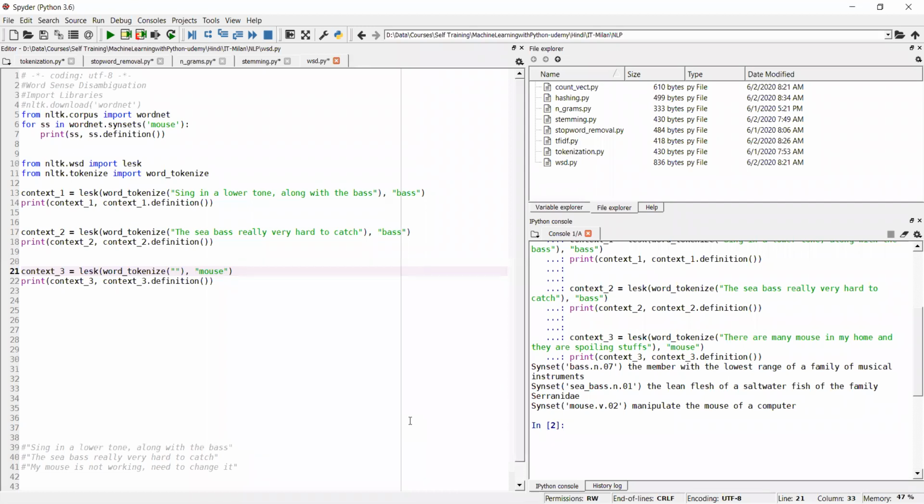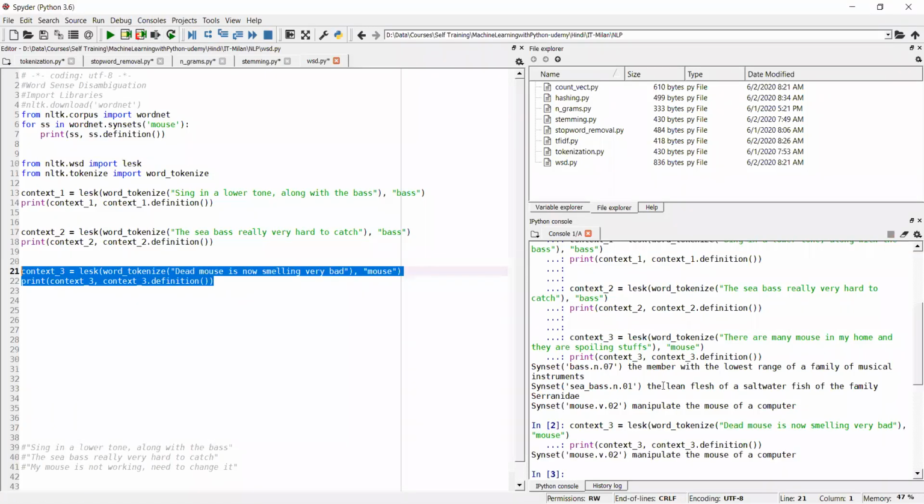Like, a dead mouse is smelling very bad. Let's see if it is able to find out or not.